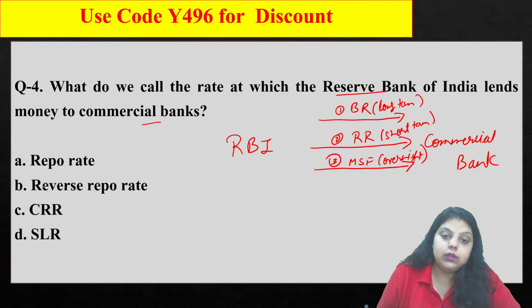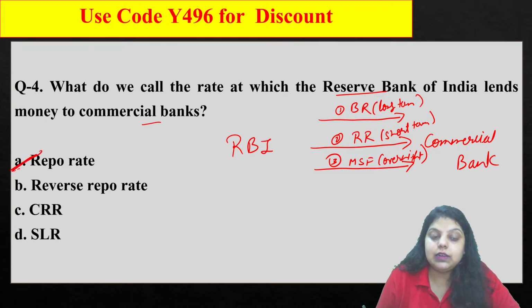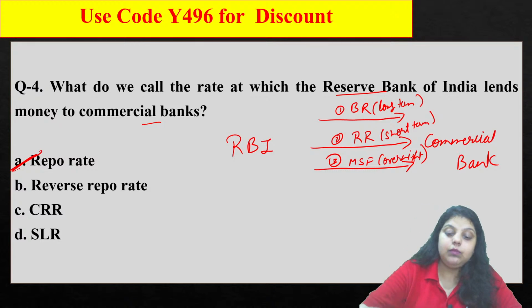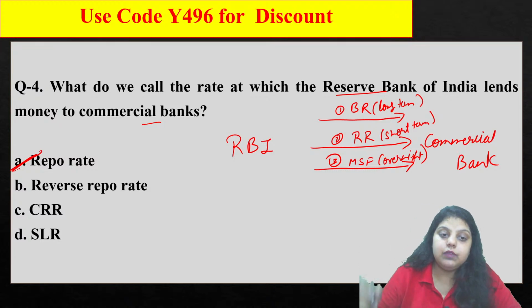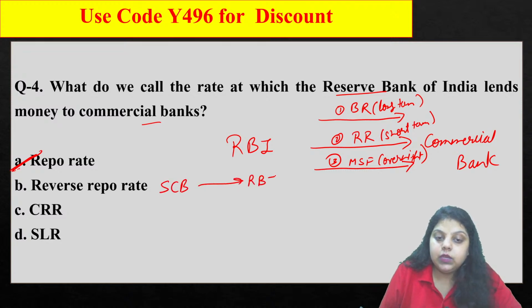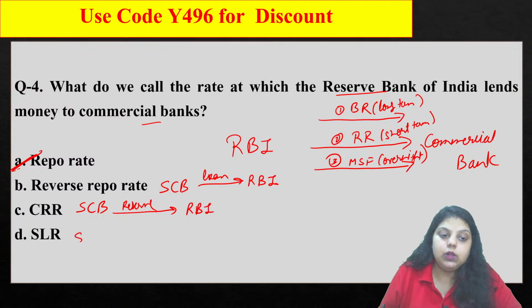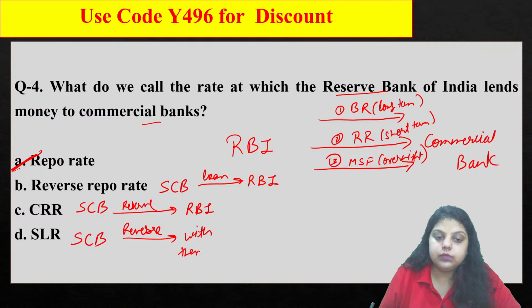So the right answer will be what? Not bank rate, not MSF. So the right answer is repo rate. In reverse repo rate, the scheduled commercial banks give a loan to the RBI. In CRR, all the scheduled commercial banks maintain reserves with RBI. And in SLR, all the scheduled commercial banks maintain reserves with themselves. Okay, so the right answer is repo rate.